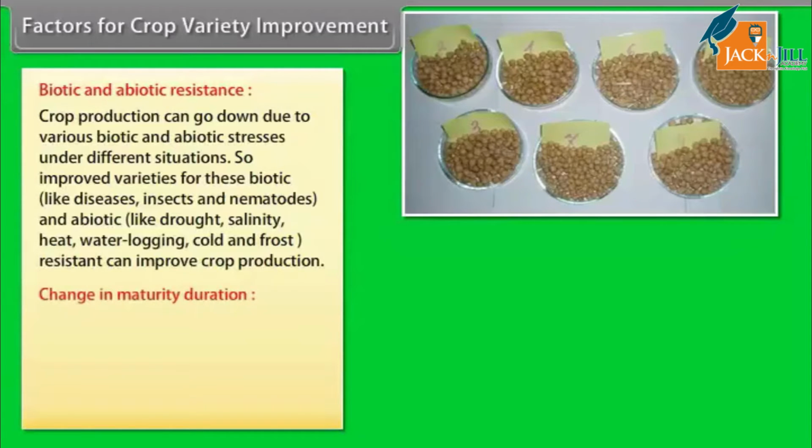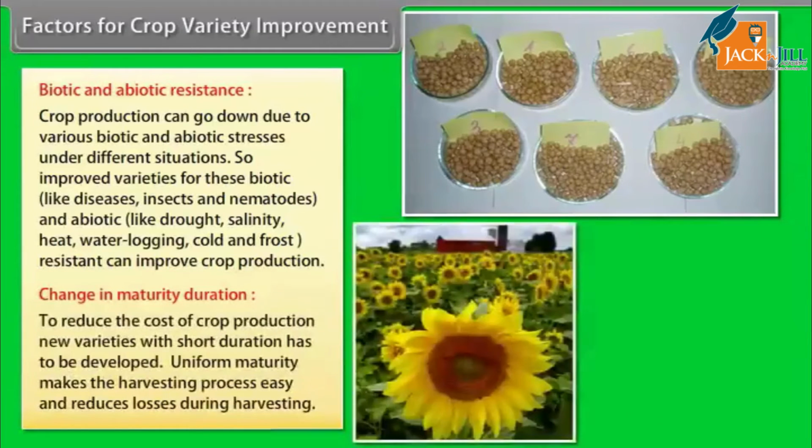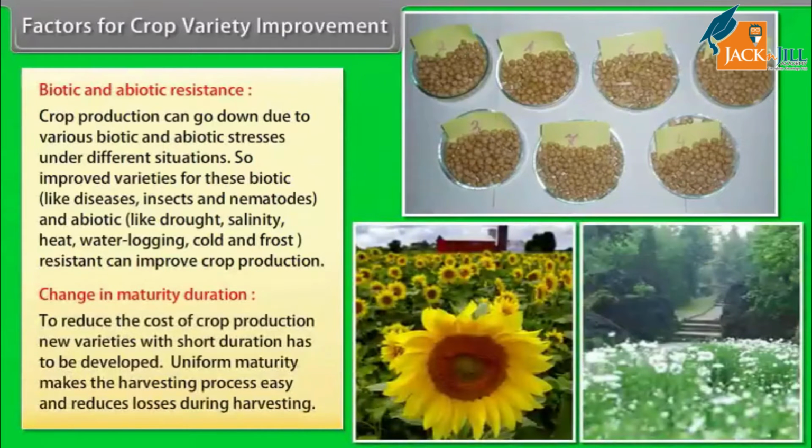Change in maturity duration. To reduce the cost of crop production, new varieties with short duration have to be developed. Uniform maturity makes the harvesting process easy and reduces losses during harvesting.